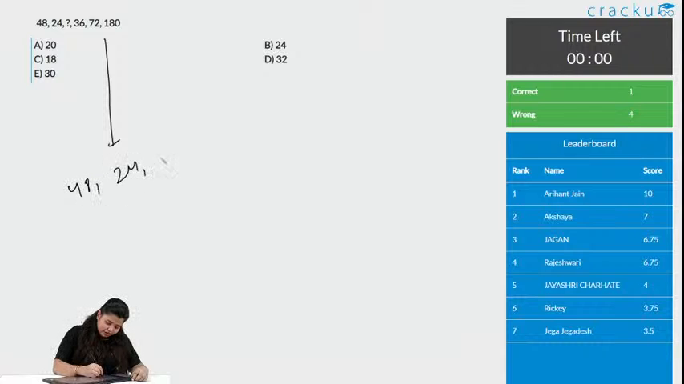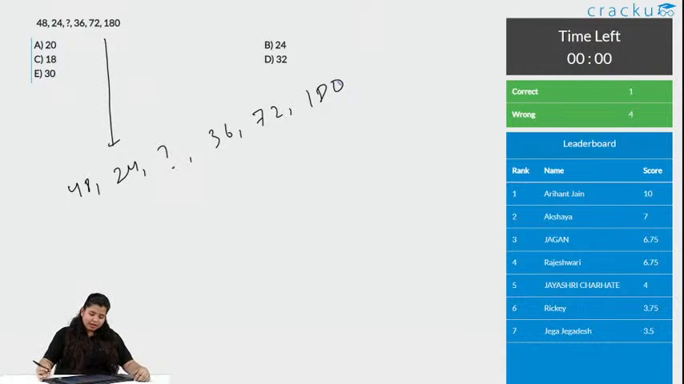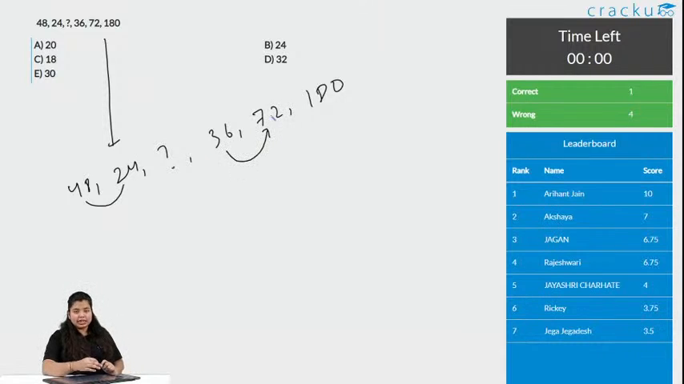48, 24, question mark, 36, 72, 180. By seeing this number, can you guess a pattern, like are they related to each other? Obviously they are. What you see is 24 is half of 48, and 36 is half of 72, that is 72 is double of 36. So can we say this is 48 into 0.5, that is half, and this is 36 into 2. Till here, am I clear?